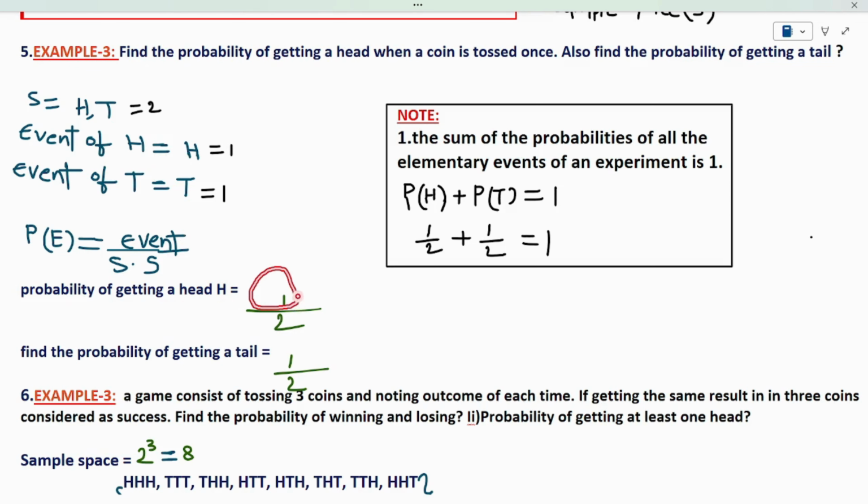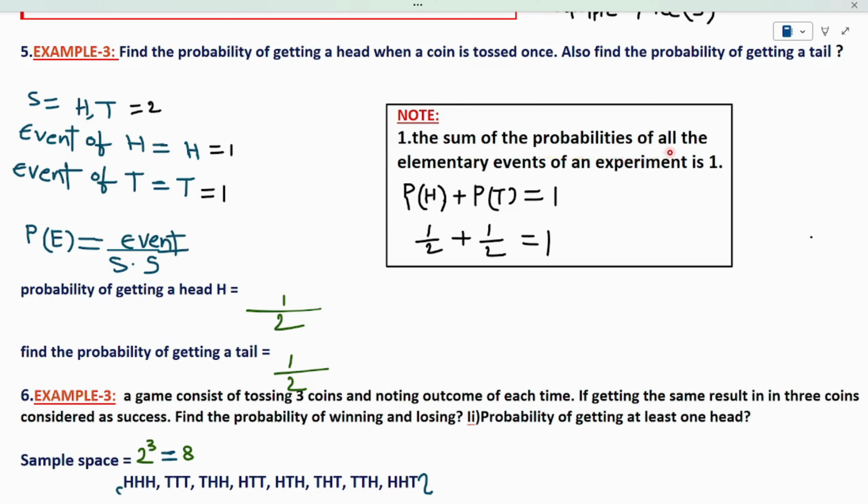Because the event of head is 1 and all the possible outcomes are 2, the probability of getting head is 1 by 2. Then the probability of getting tail is the event of tail by the sample space. What is the event of tail here? 1. And the sample space is 2. By substituting, I will get 1 by 2. So overall, the probability of getting head is 1 by 2 and the probability of getting tail is also 1 by 2.